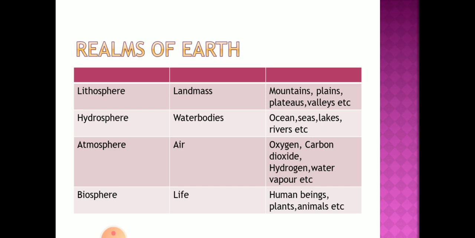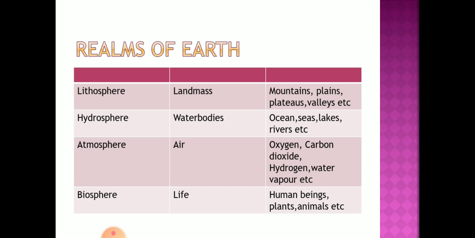Now the third one is atmosphere. In the air also we can see so many birds and insects, etc., and that is also where life is there, so that comes under biosphere. So we can say that in lithosphere also biosphere is there, in hydrosphere also biosphere is there, and in atmosphere also we can see biosphere. So biosphere is a combination of all the three. In the first three realms we can see biosphere, where life exists. So I think you understood what the realms of the earth are.